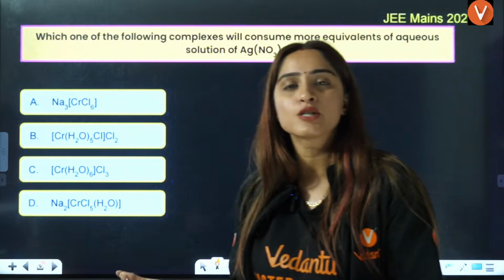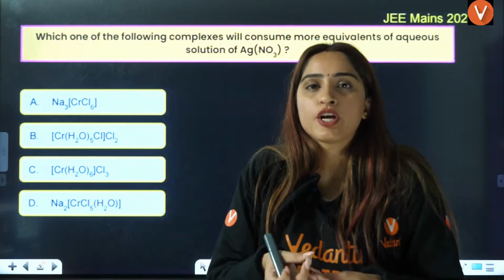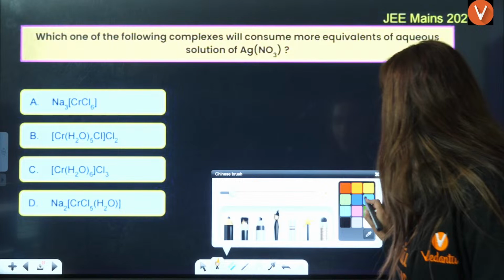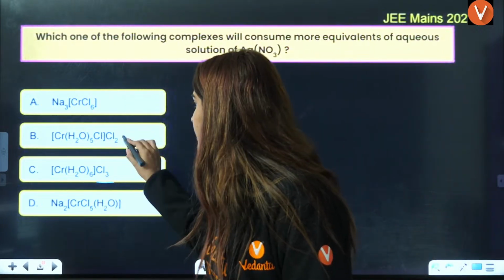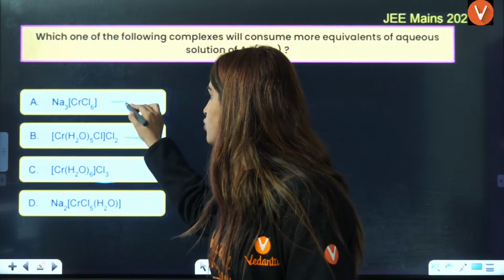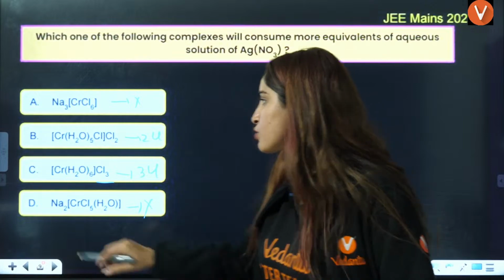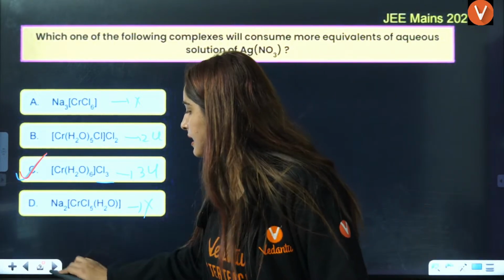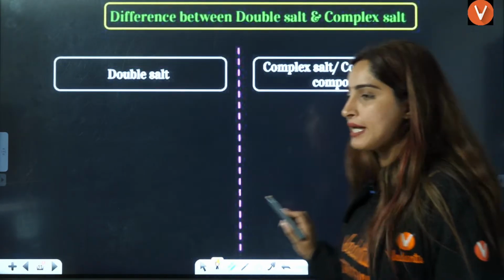The one which has more Cl outside will consume more AgNO3 and will give us more AgCl, right? So simply let us see which has maximum AgCl. Very good. So this has 3 Cl, this has 2 Cl, this has no Cl, this has 3 Cl, this also has no Cl outside. So the answer is going to be C. Is that clear to everybody?